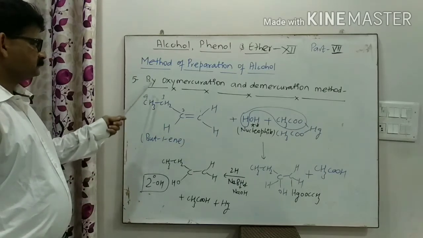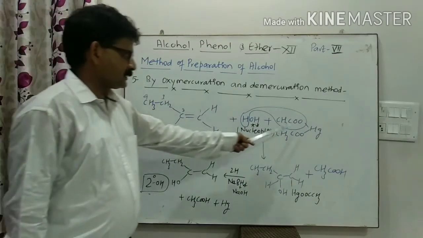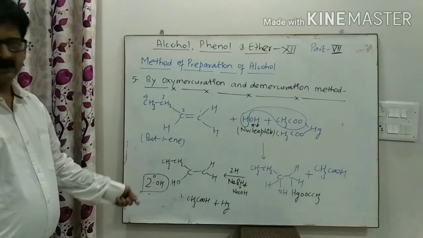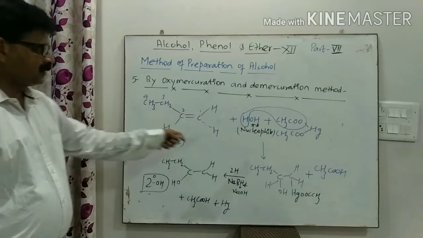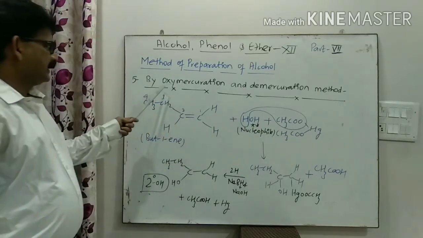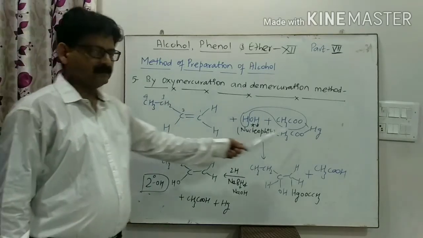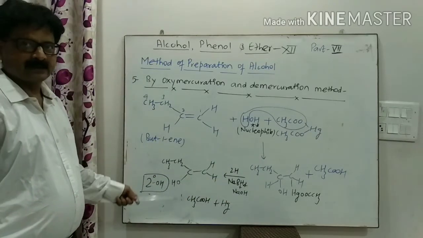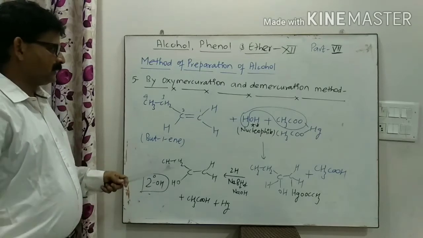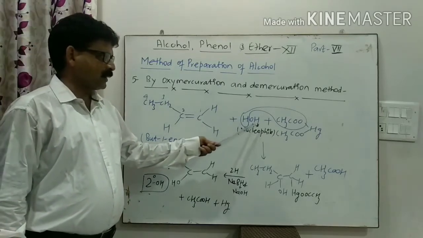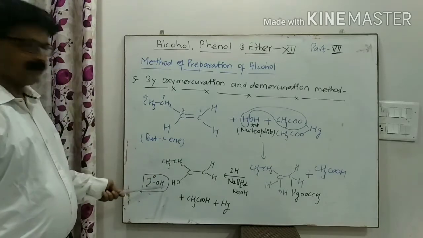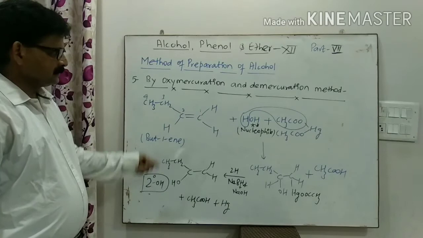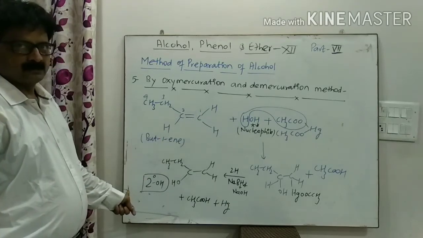This reaction is known as oxymercuration, and the removal of mercury is the demercuration method. We are adding mercury here, that is why it is known as oxymercuration. Here mercury is removed, therefore it is known as the demercuration method. The important point is that whenever we use water as the nucleophile, secondary alcohol is formed, right? And you can note down this entire reaction in your copy. Clear?